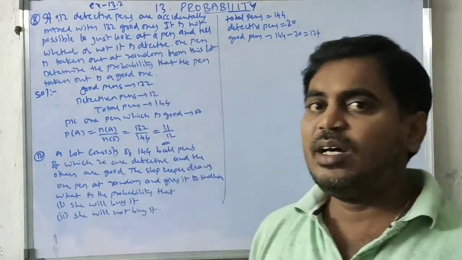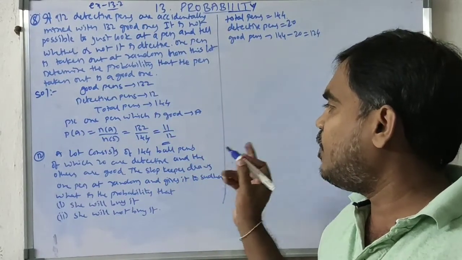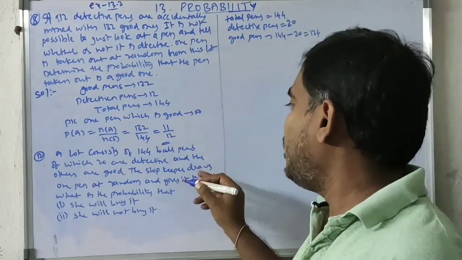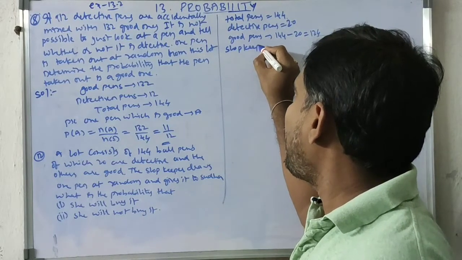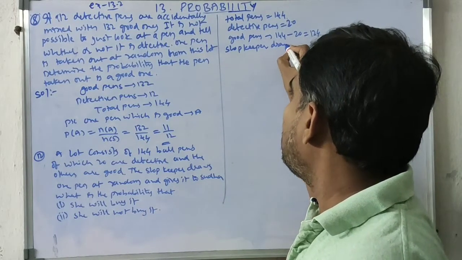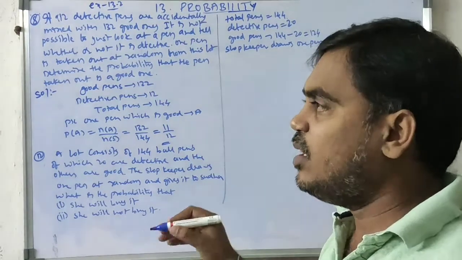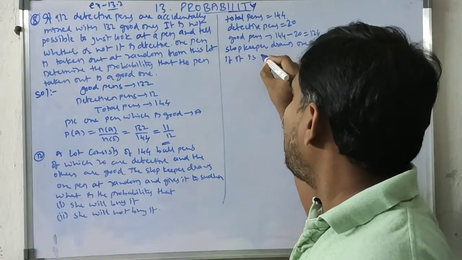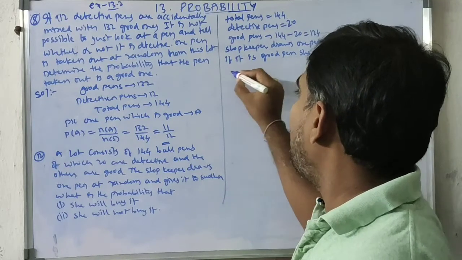We are not picking the pen; the shopkeeper is giving one pen. So the shopkeeper draws one pen. If it is a good pen, she will buy it.